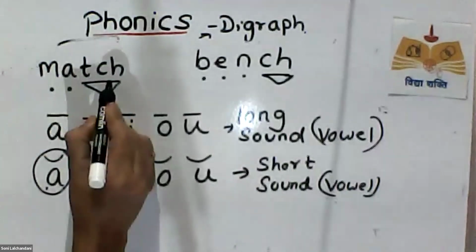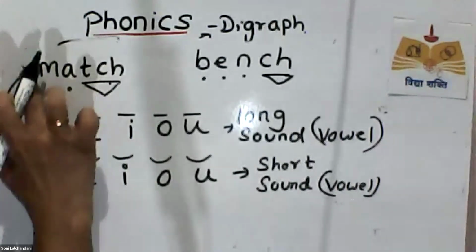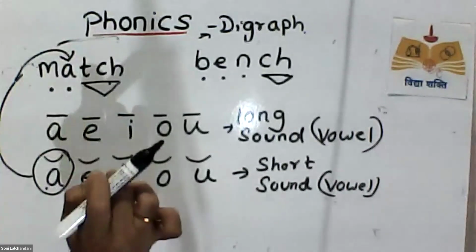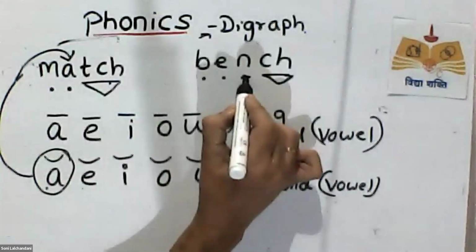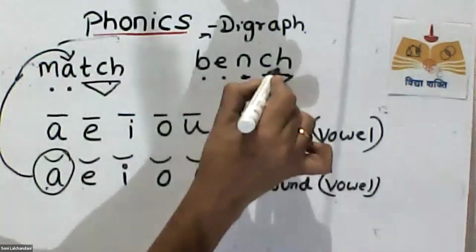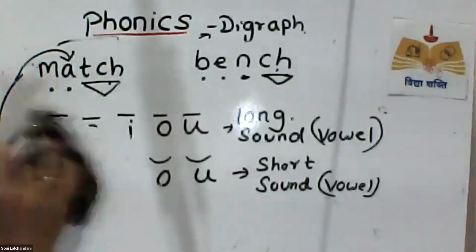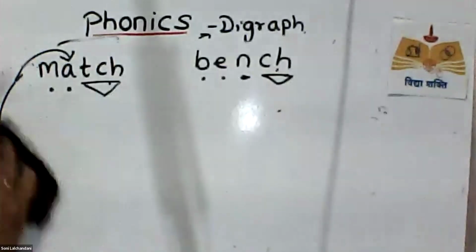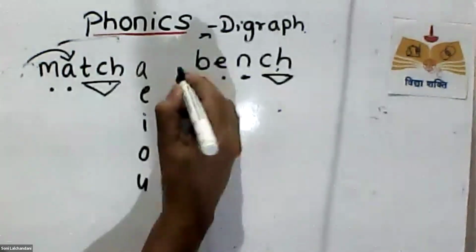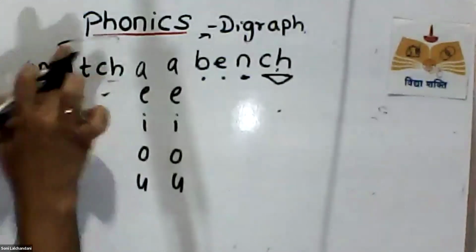That time you should put this TCH. What will you do? Whenever you find the short vowel sound, you will write this one. Okay. Whenever you find a consonant or a long vowel sound, you will write CH. I will rub the board and repeat it for you. One minute. I will explain to you better.